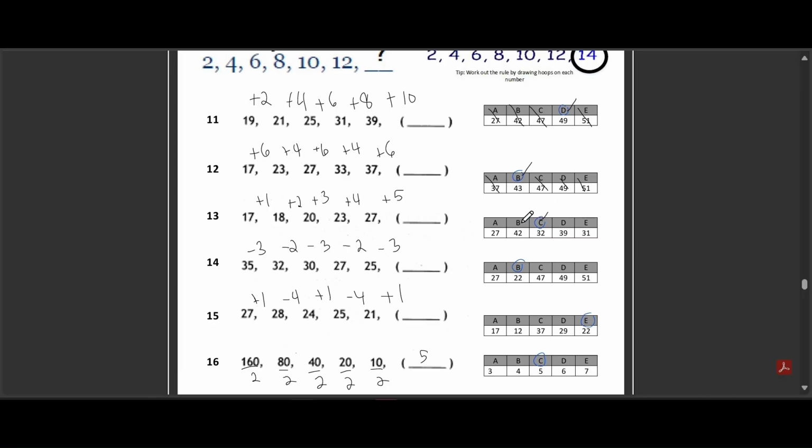The numbers increase by 1, then 2, then 3, then 4. So the next number increases by 5. 27 plus 5 is 32.